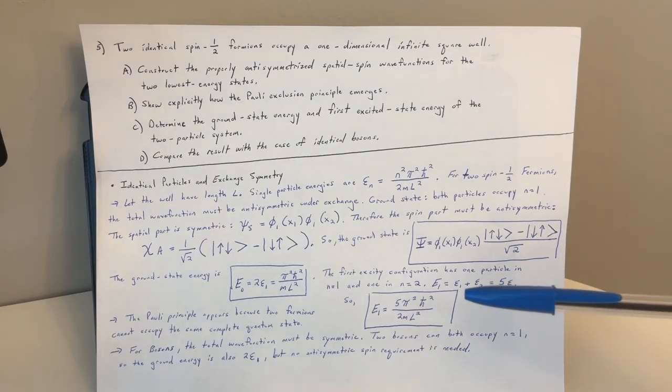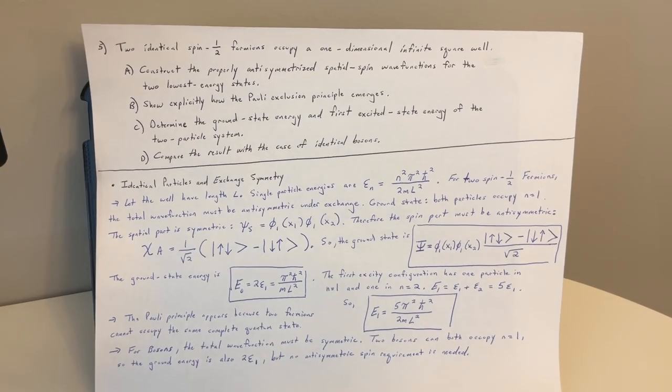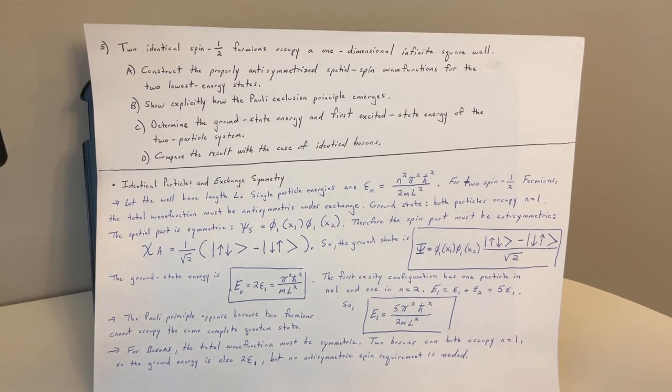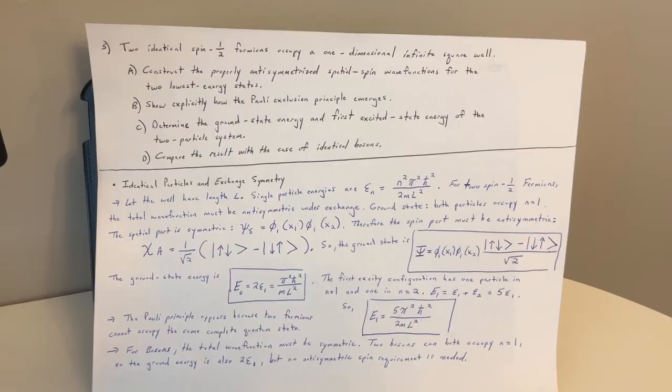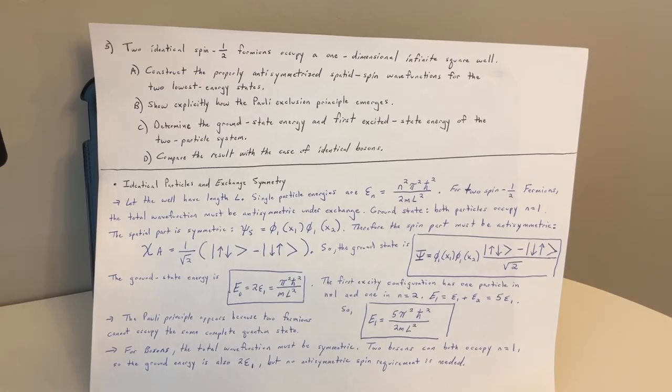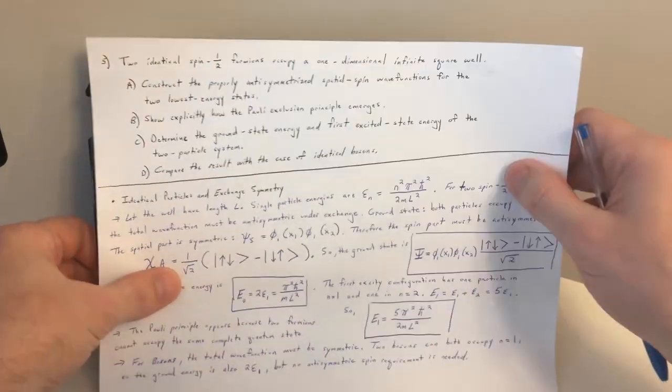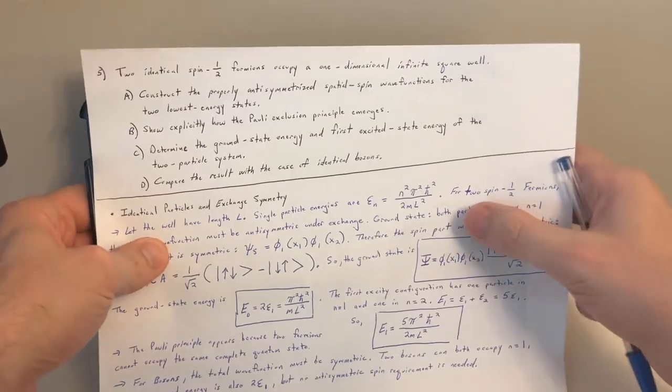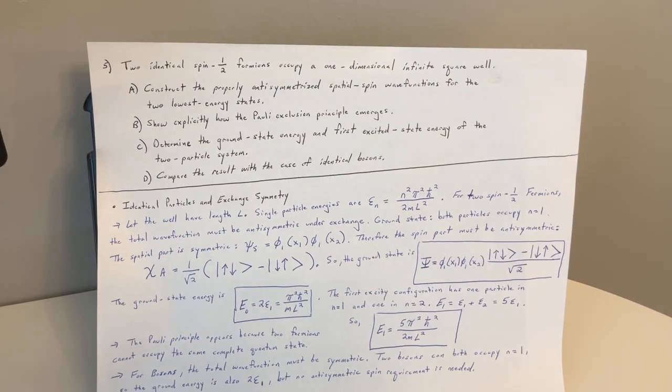And E sub 1 is epsilon sub 1 plus epsilon sub 2, so that's going to equal 5 epsilon sub 1. So E sub 1 equals 5 pi squared h bar squared over 2mL squared.